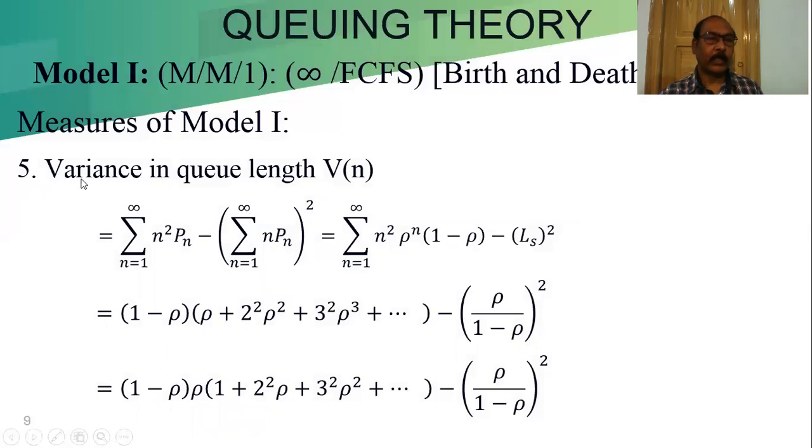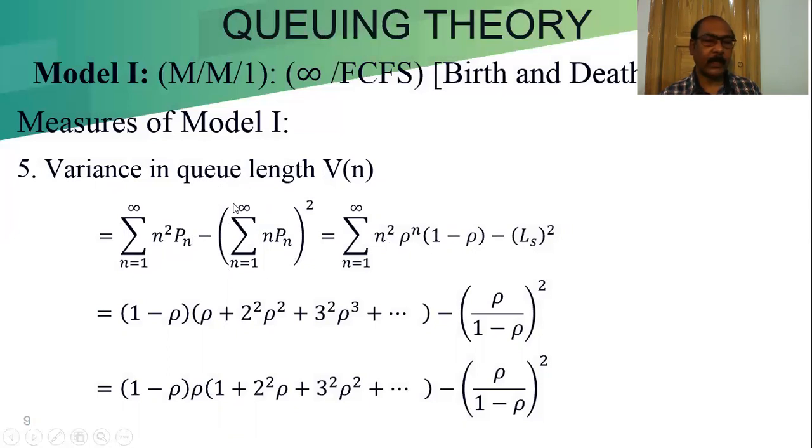Now we try to find the variance in queue length, denoted by Vn, for the number of customers in the system. We know the variance formula: expectation of n square minus expectation whole square. First we have to find the expectation of n square, that means n square into Pn.